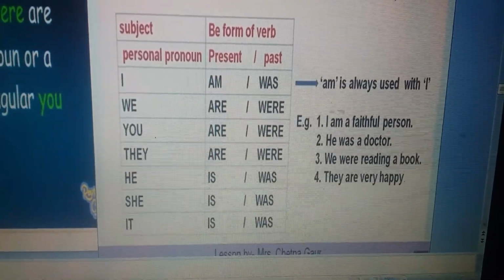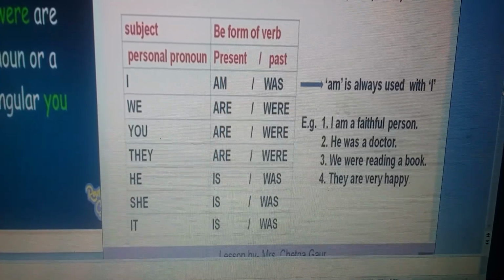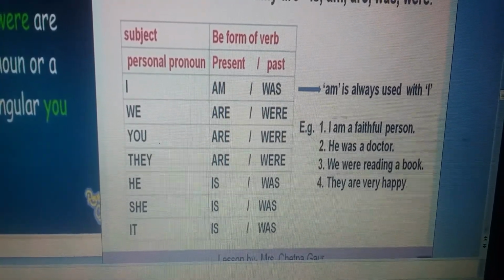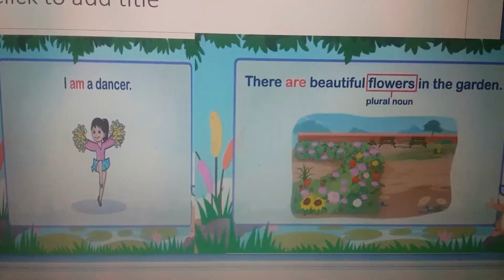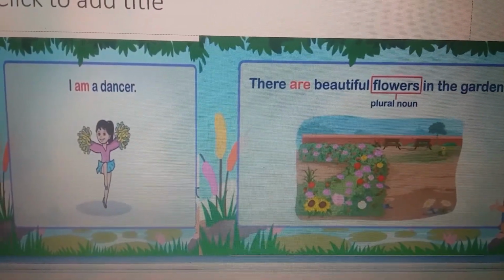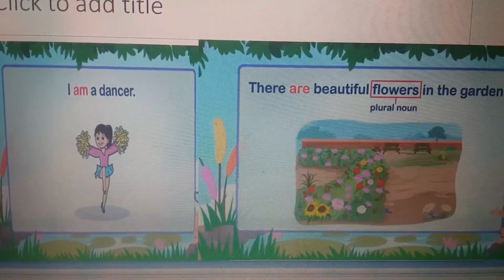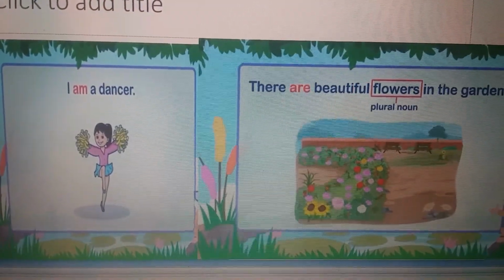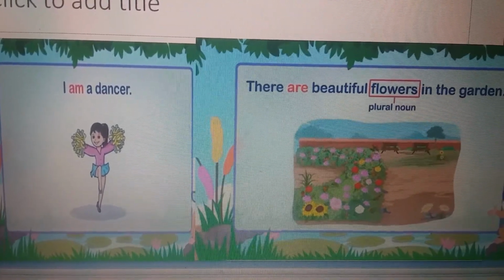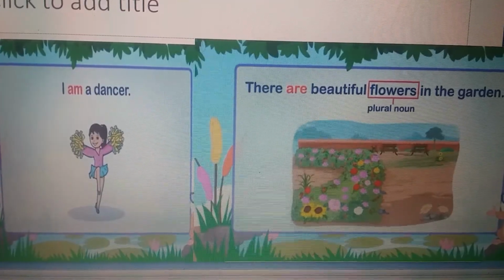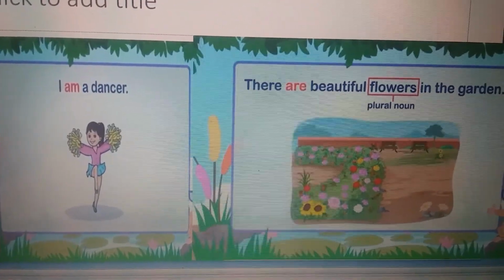See the example. I am a faithful person. He was a doctor. We are reading a book. They are very happy. See these examples. I am a dancer. Here only information has been given about the subject. I am a dancer. No action is here. So that's why am is a linking verb.